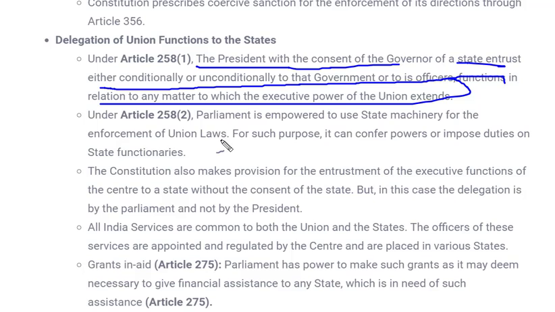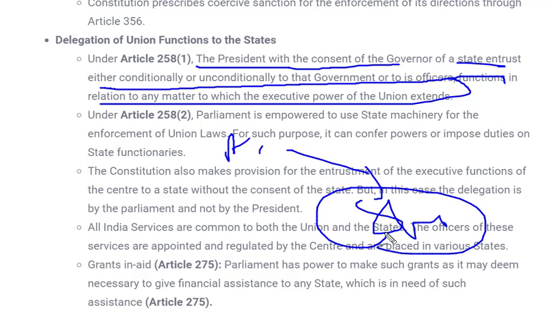Whatever execution has to be done or is of national interest, and if they are required to seek help from the state, the state will have to accept that national interest matter and work on it. And for implementation of policies, for example, if any policy has been made at central level and has to be implemented in several states, the state should cooperate with the central government for implementation of that particular policy.